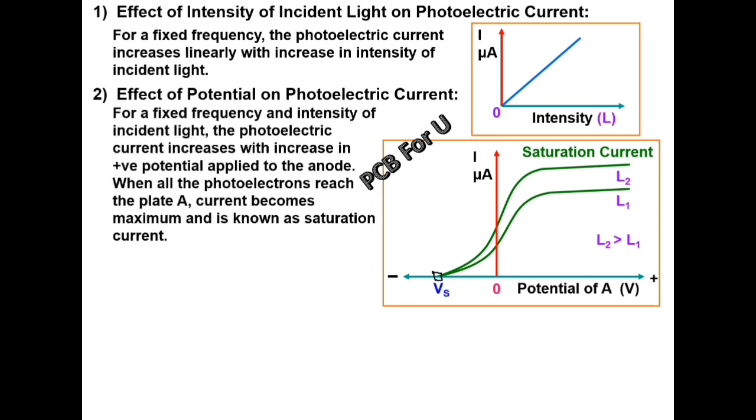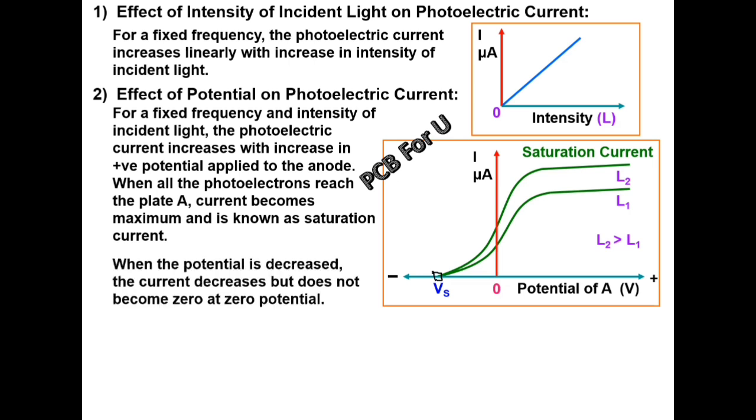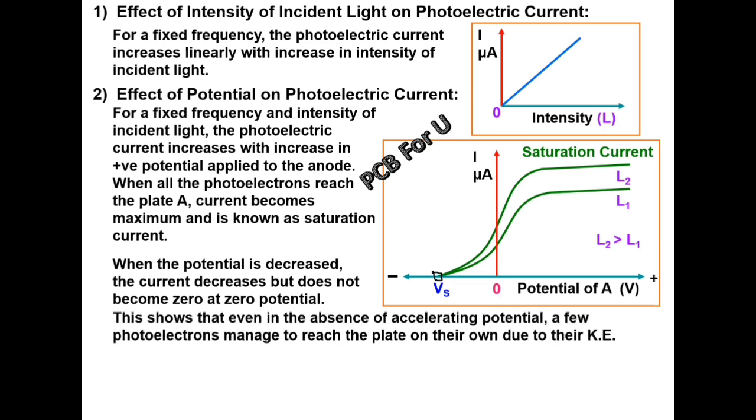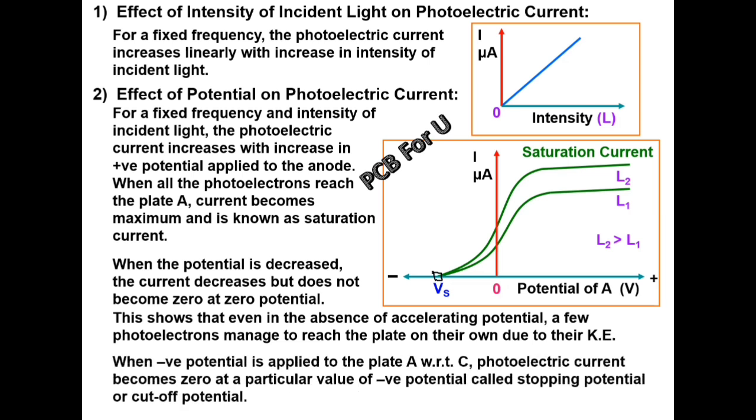For a fixed frequency and intensity of incident light, the photoelectric current increases with the increase in positive potential applied to the anode. When all the photoelectrons reach the plate A, current becomes maximum and is known as saturation current. When the potential is decreased, current decreases but it does not become zero at zero potential. This shows that even in the absence of accelerating potential, a few electrons manage to reach the plate on their own due to their kinetic energy.